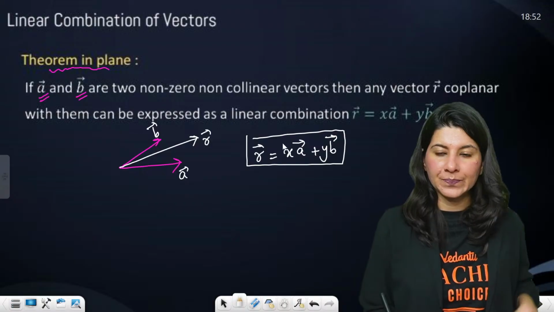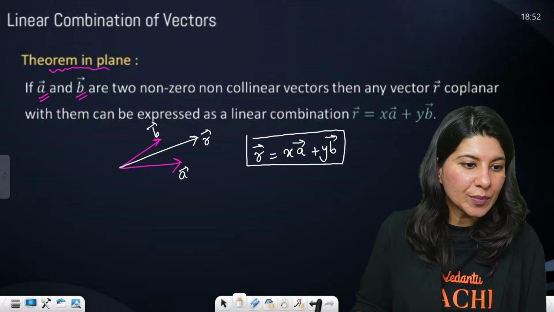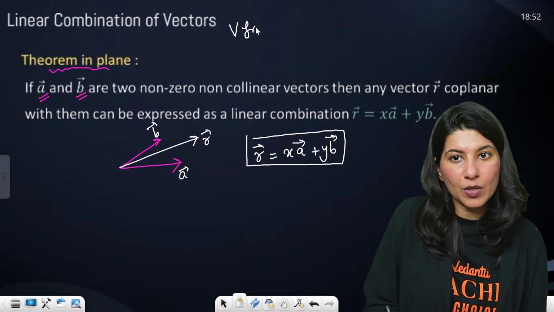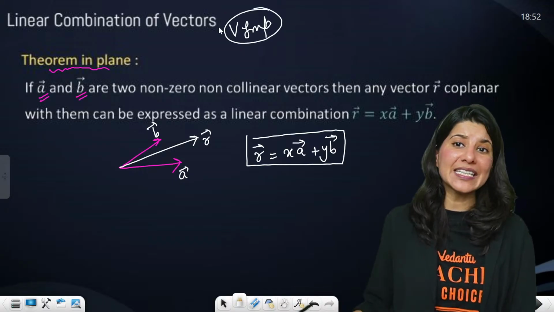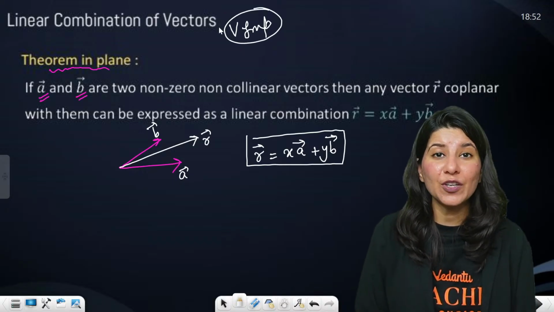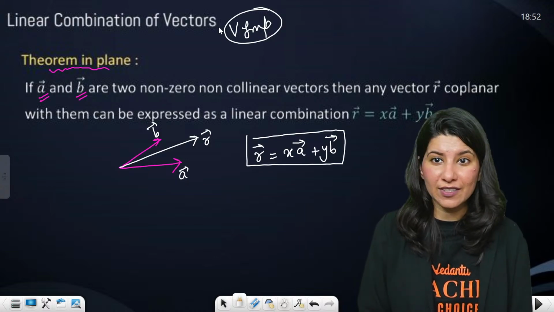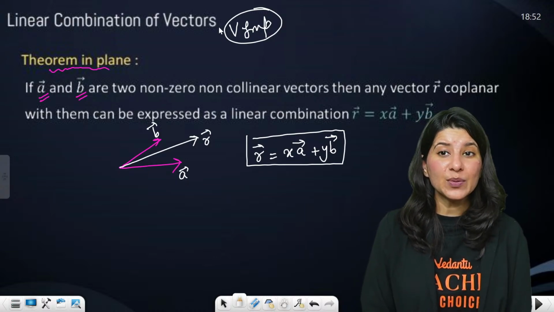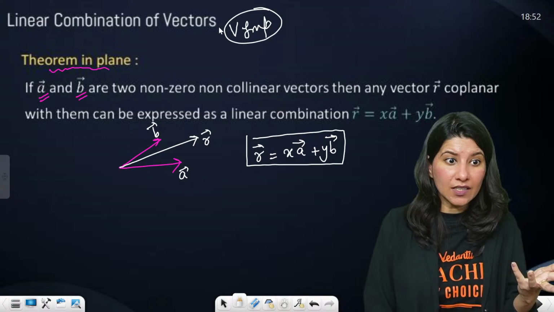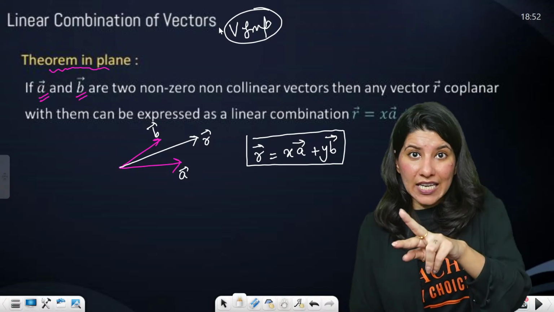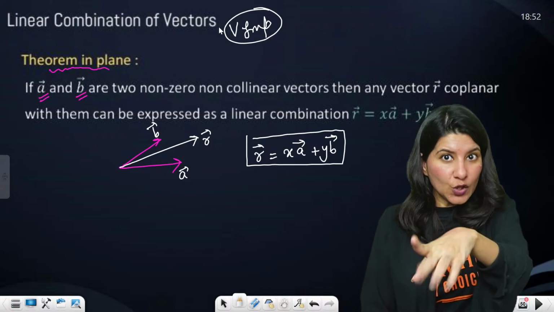Don't worry. Do you understand theorem in plane? Very important. By the way, this is an important theorem. Why am I saying this is important? Because you won't even know where to use it. Whenever you see a line saying there is a vector which is lying in the plane of given two vectors, use this.